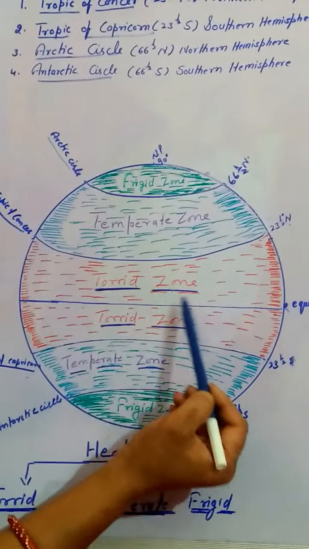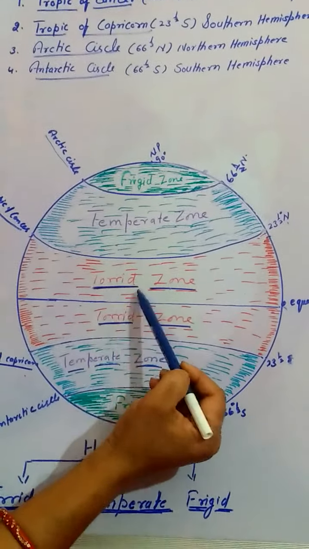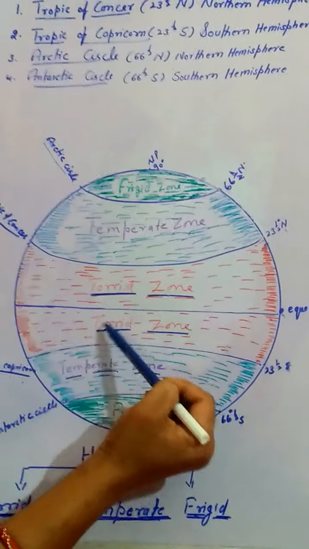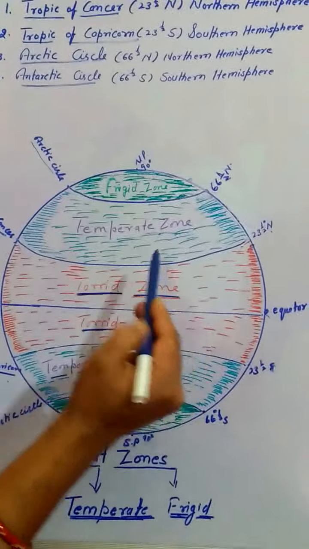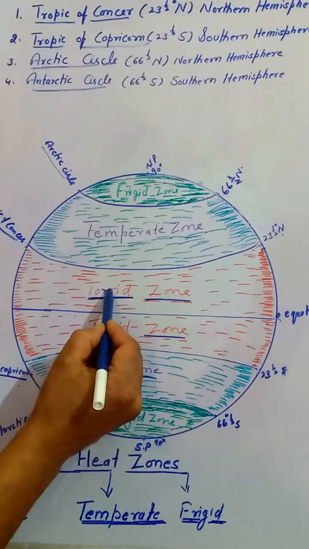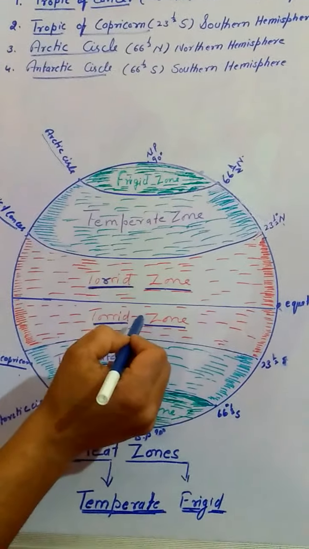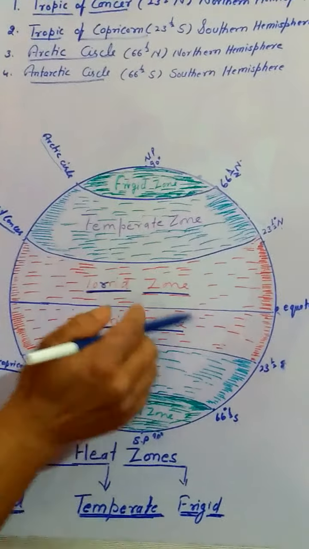I have shaded this in red color. This is the torrid zone. The torrid zone is that part of the earth which always remains in front of the sunlight and receives maximum heat and light from the sun, so it is very hot.